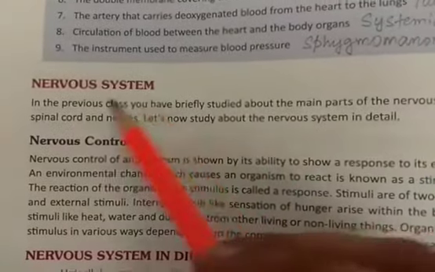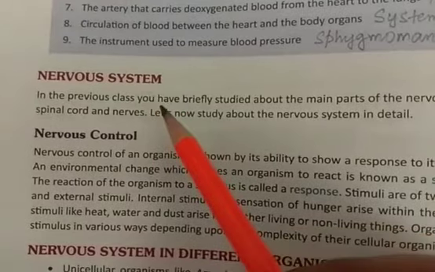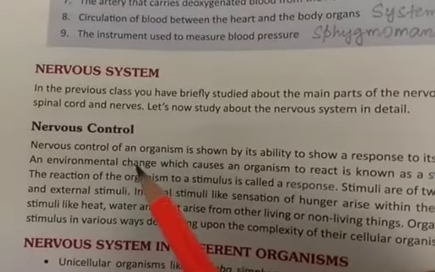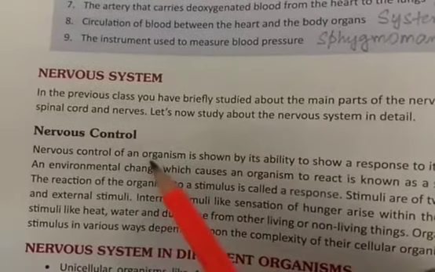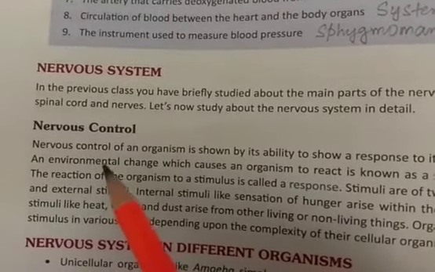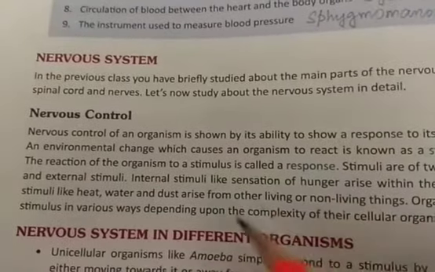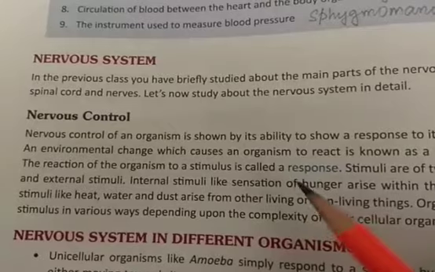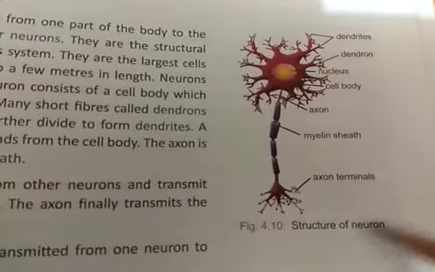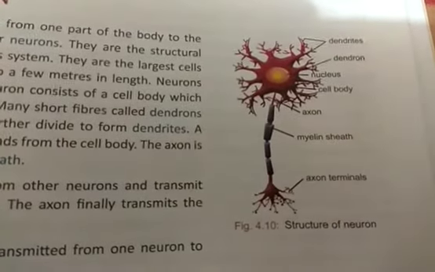Now the next system is the nervous system, and this is a system through which the messages are sent within our body. So some messages are sent from the brain to different body parts, and sometimes the messages are sent from the sensory organs to the brain likewise. The central point of these transfer of messages is the nerve cell, which is also called neuron. So this is the structure of the neuron. So this is a single cell termed as neuron or nerve cell.